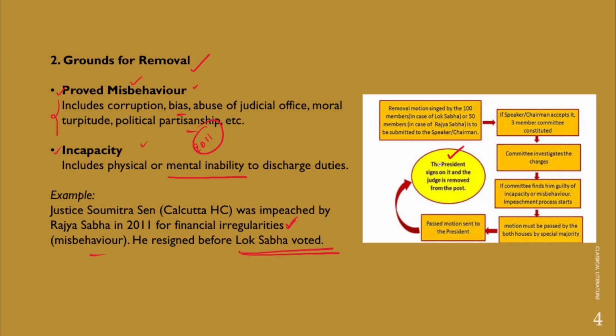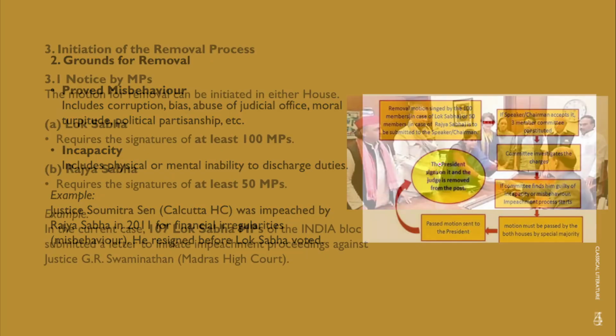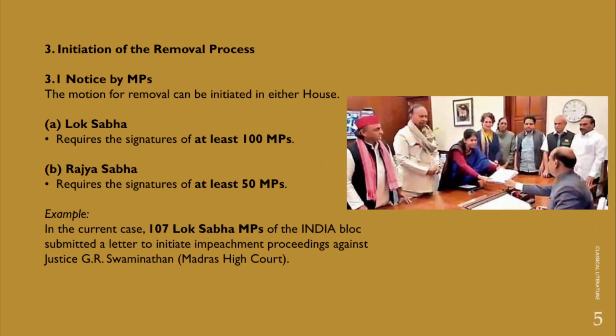Here we're talking about the procedure for the removal of a judge of a High Court. A detailed procedure has been given, and going ahead in the lecture, we'll understand it in detail. Now let's understand how the removal process will be initiated. Firstly, notice will be submitted by the MPs to either the Speaker of the Lok Sabha or the Chairman of the Rajya Sabha. Therefore, a motion for removal can be initiated in either house, that means either Lok Sabha or Rajya Sabha.